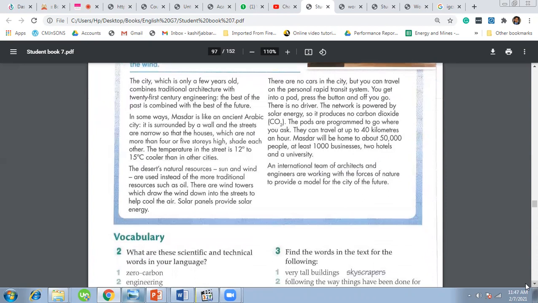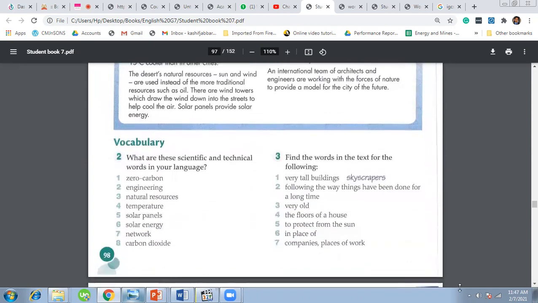So let us see the question answers here. What are these scientific and technical words in your language? Here, zero carbon, engineering, natural resources, temperature, solar panel, solar energy, network, carbon dioxide. So translate these words into your own language, Arabic, and see the answers of question number three.